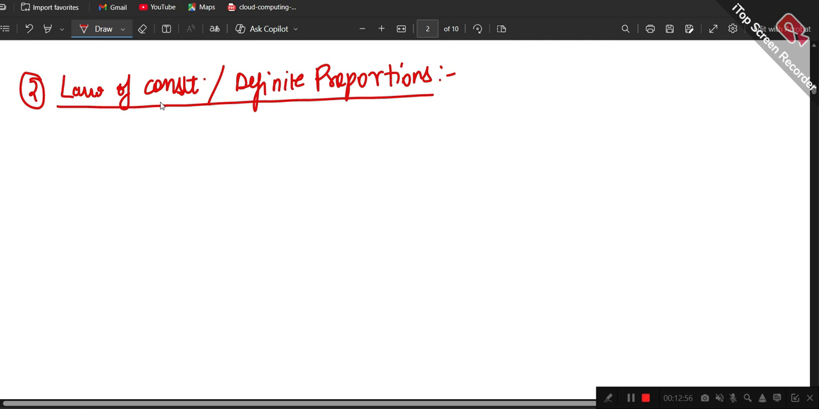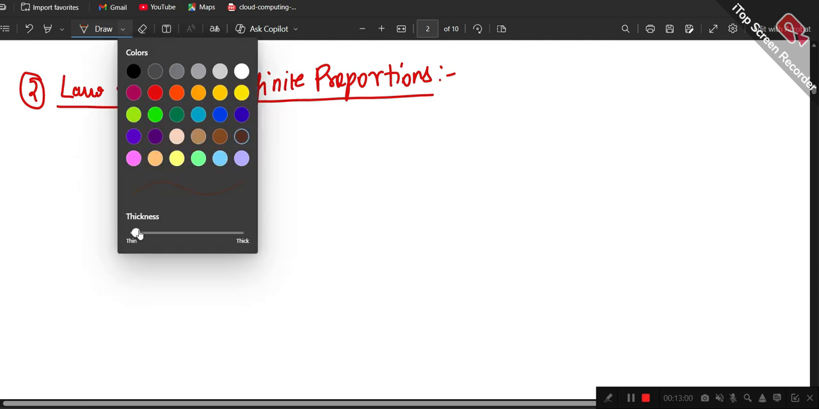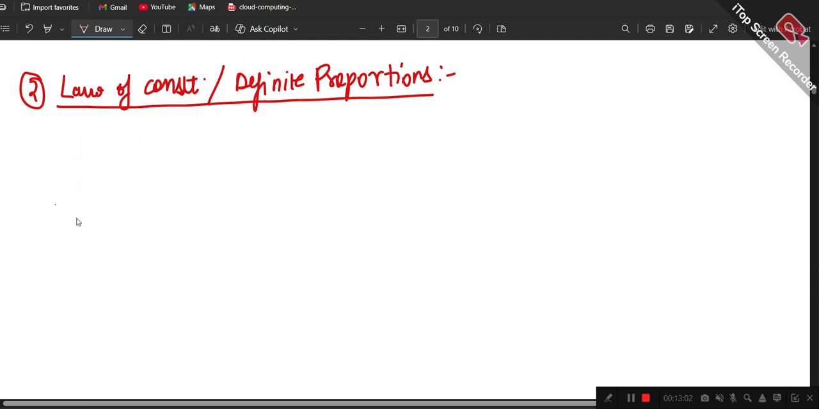What does this mean, simply? If there are certain elements and they react with each other to form a compound, this compound would be formed in a way that the elements combine together in simple whole ratios.